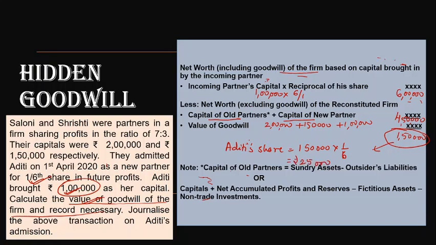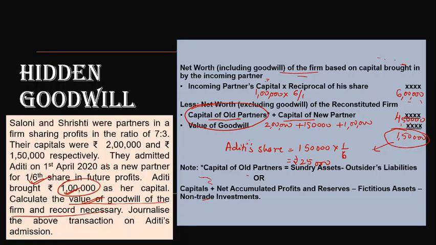Now what you have to remember here, just take care. When I say capital of the old partners, this should be the adjusted capital. Adjusted capital here means after preparing the capital account, where the net revaluation profit is added, accumulated profits are treated, any accumulated losses are also treated, and if there is any appearing goodwill, that is also treated.